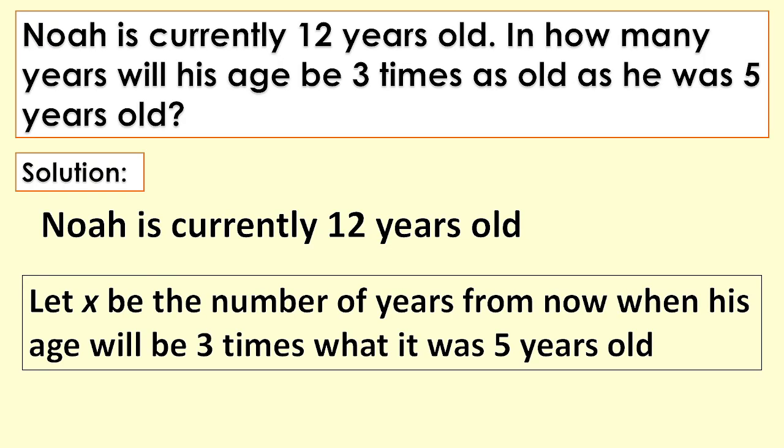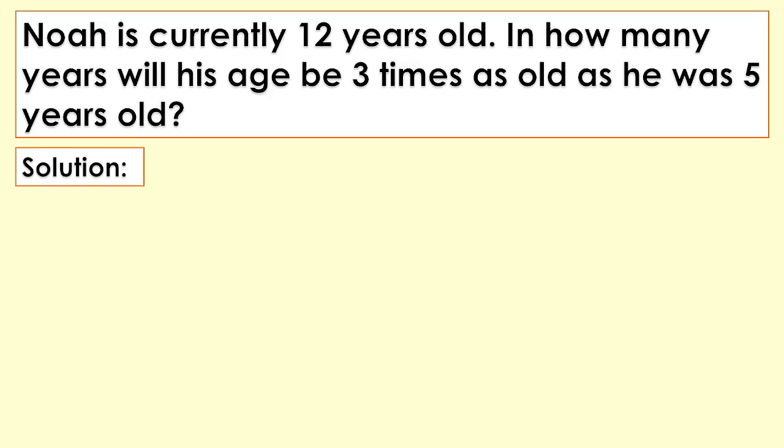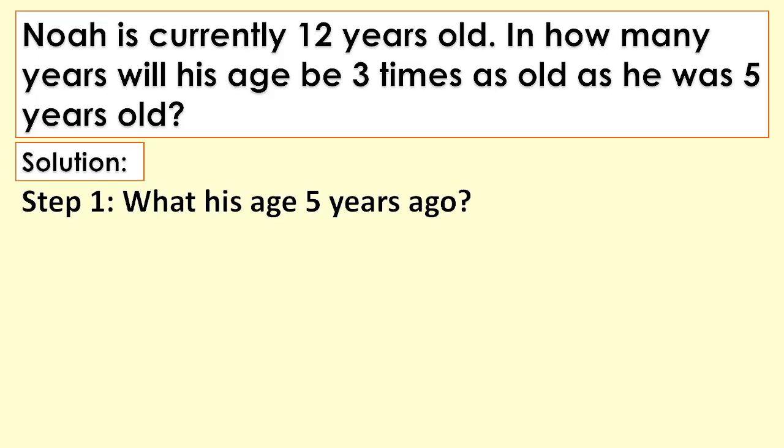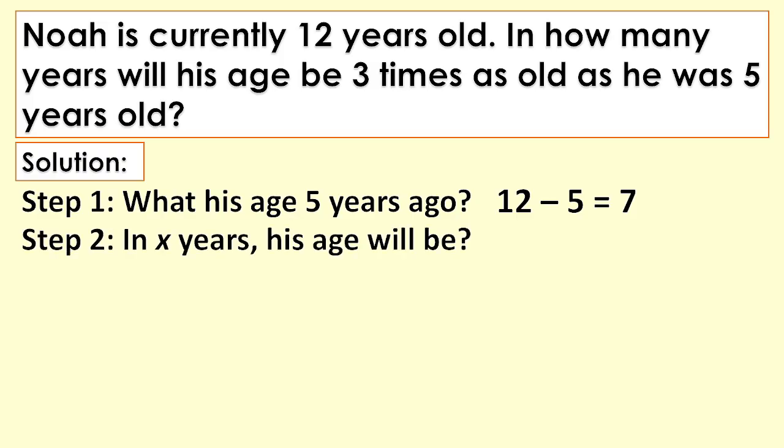Let x be the number of years from now when his age will be 3 times what it was 5 years old. Step 1. What is age 5 years ago? So 12 minus 5 equals 7. Step 2. In x years, his age will be 12 plus x.